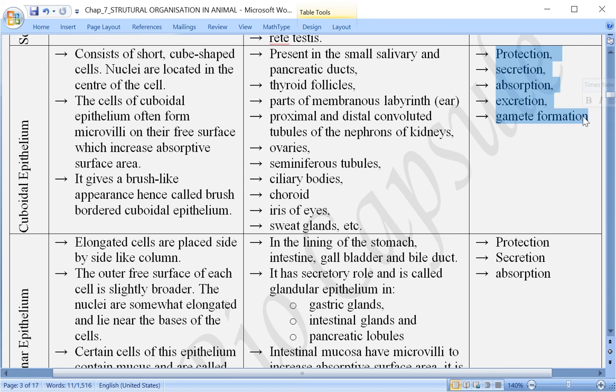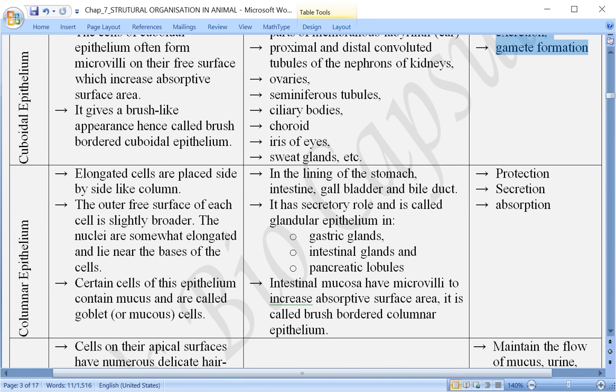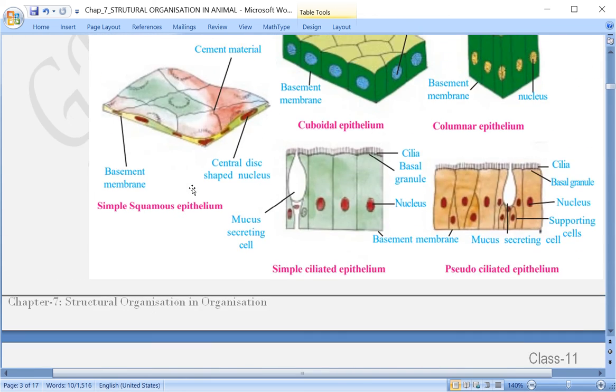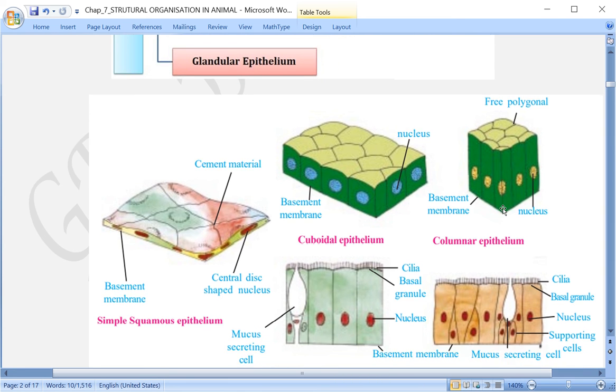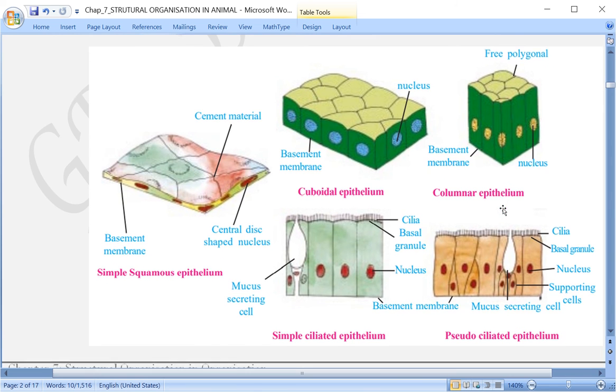Coming to the third one. The third one here is about columnar epithelium. Here we are talking about columnar epithelium, that is, the cells over here are elongated. Let us have a look in the figure. This is cuboidal, the second one I have just now discussed. This is the third one I am discussing. Columnar, where the height is a little more, or they are taller in height.